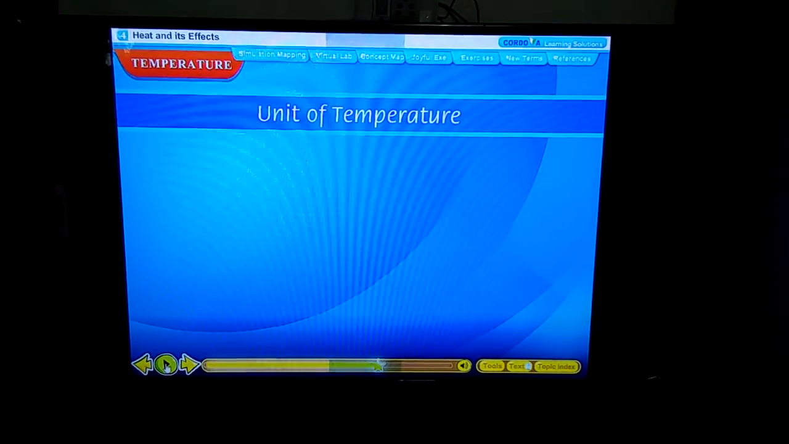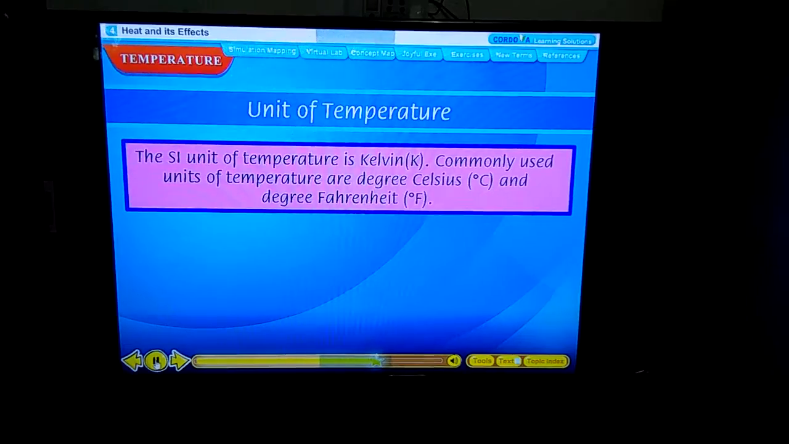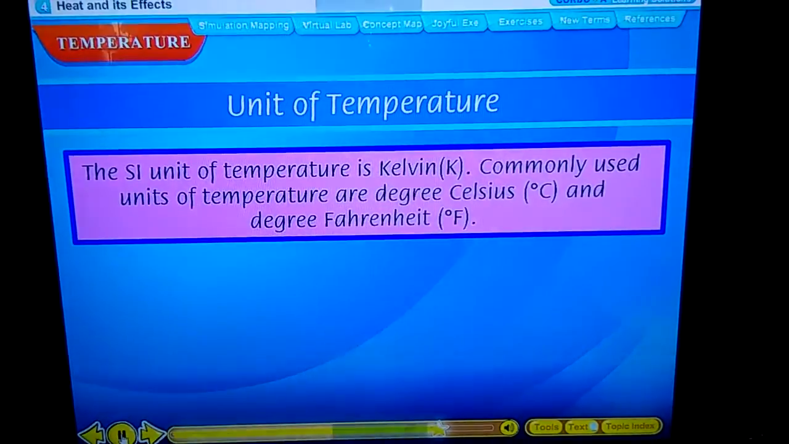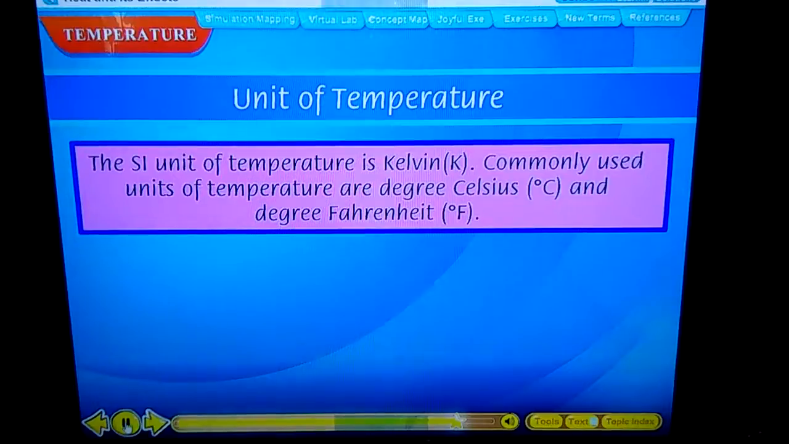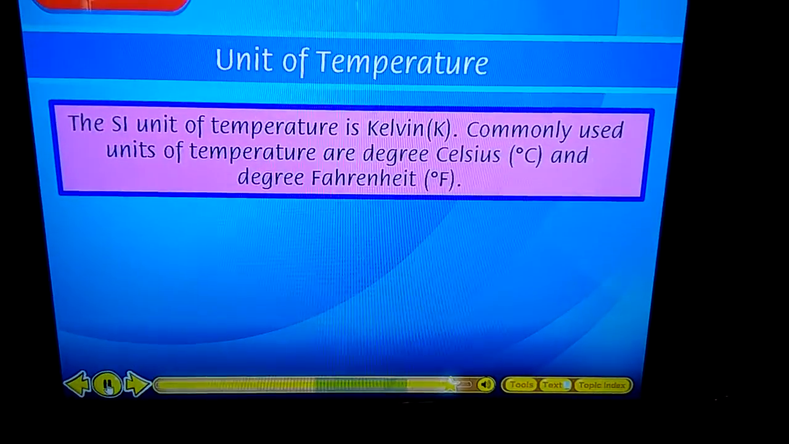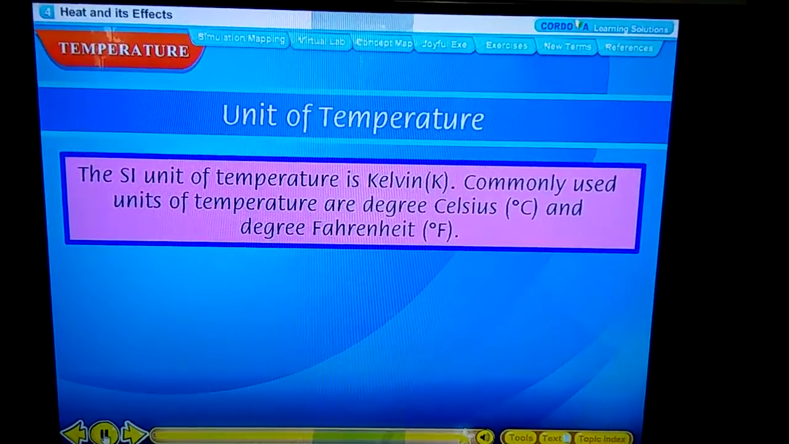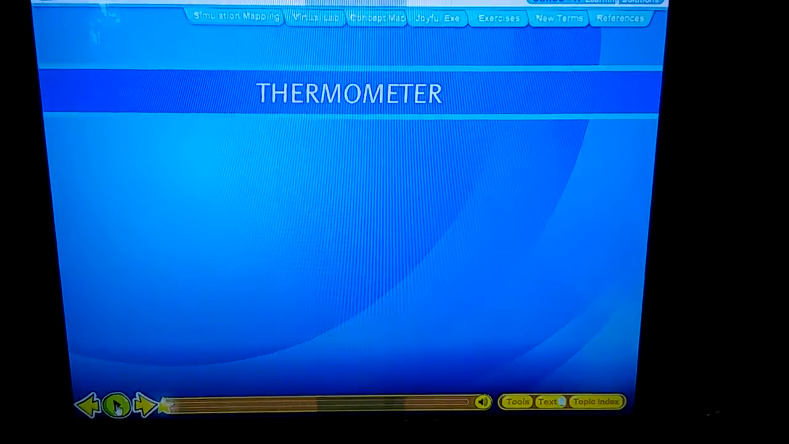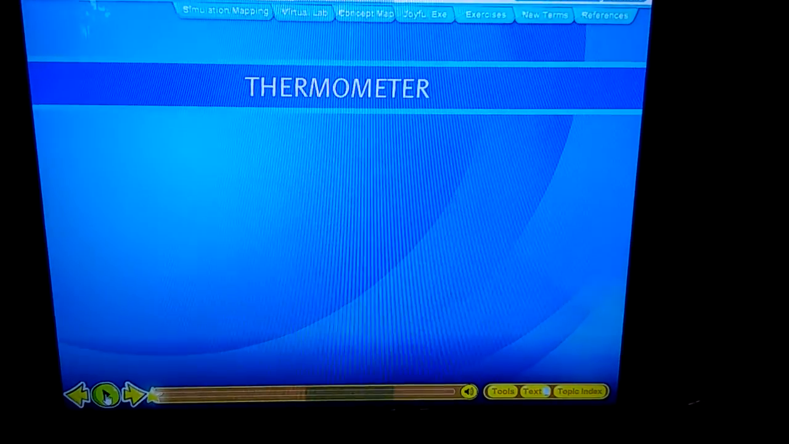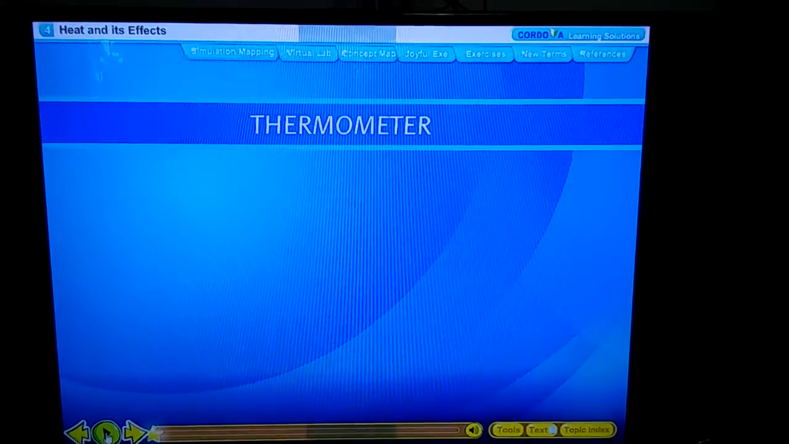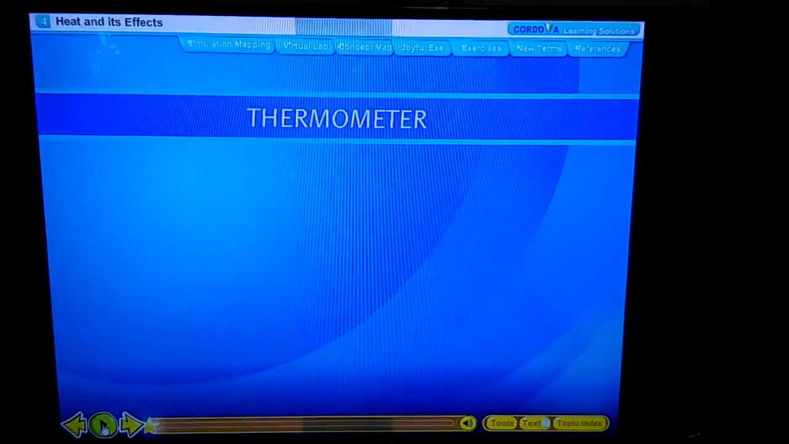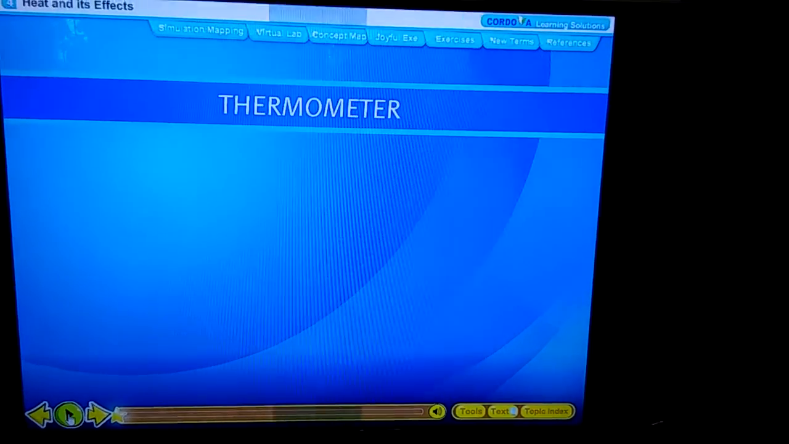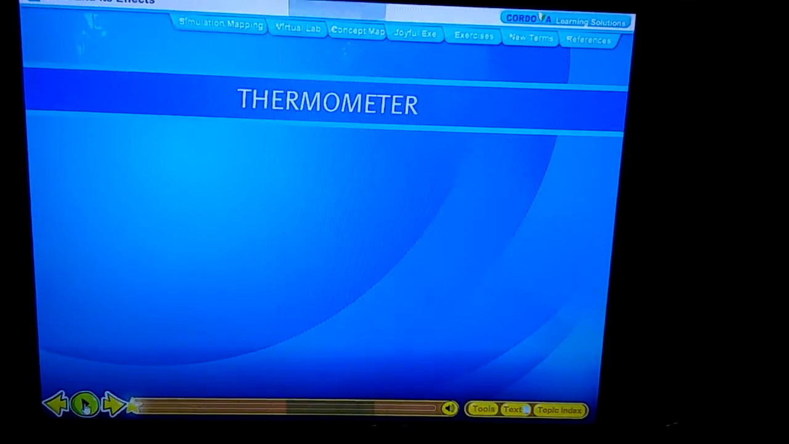Now you will see the units of temperature. The SI unit of temperature is Kelvin, K. Commonly used units of temperature are degree Celsius, °C, and degree Fahrenheit, °F. Thermometer. Now you see the units of temperature. टेम्परेचर के यूनिट्स, तो उसका स्टैंडर्ड यूनिट क्या है, केल्विन. और कॉमनली यूज्ड यूनिट्स ऑफ टेम्परेचर आर डिग्री सेल्सियस मीन्स °C and degree Fahrenheit means °F.